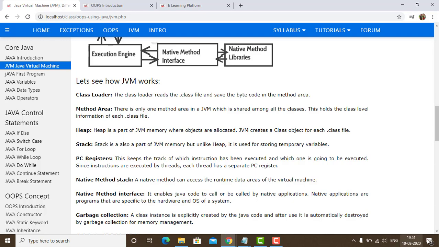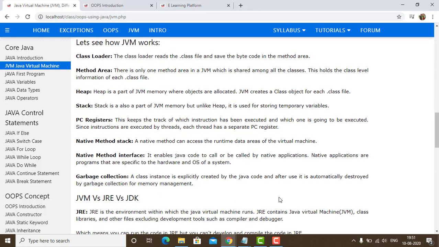Garbage collection. Garbage collection keeps the system free of unwanted memory space which is held by illegal or unwanted data. A class instance is explicitly created by Java code and after use it is automatically destroyed by garbage collection for memory management.